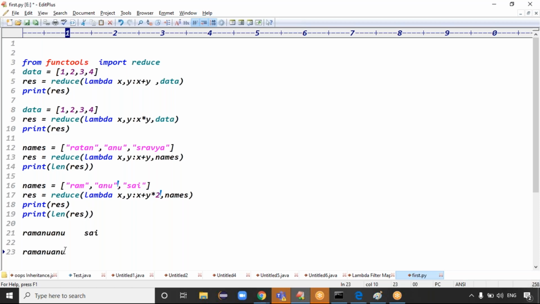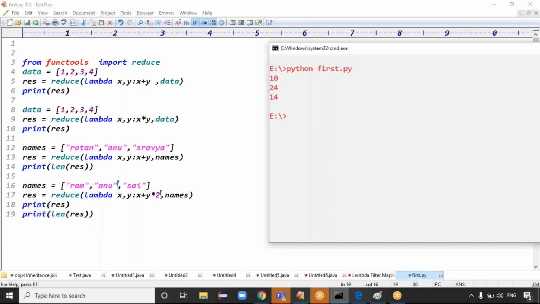Ram Anu Anu, then Psi two times. Exactly. If you print the output now, you see Ram Anu and Psi.